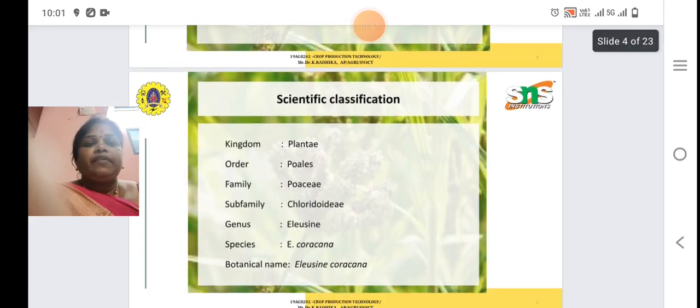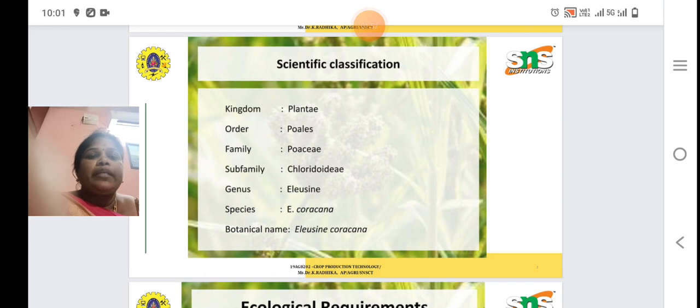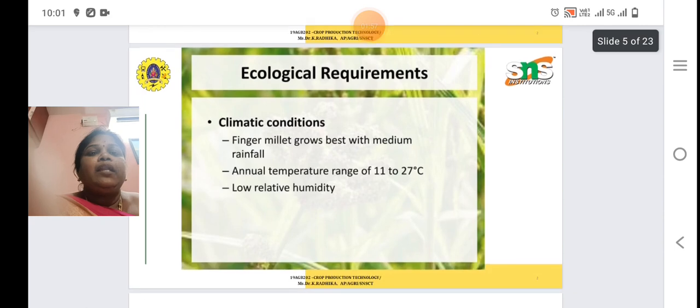Then scientific classification of finger millet. Kingdom is Plantae. Then order is Poales. Family is Poaceae. Then subfamily is Chloridoideae. Genus Eleusine. Species Eleusine coracana. Botanical name Eleusine coracana.